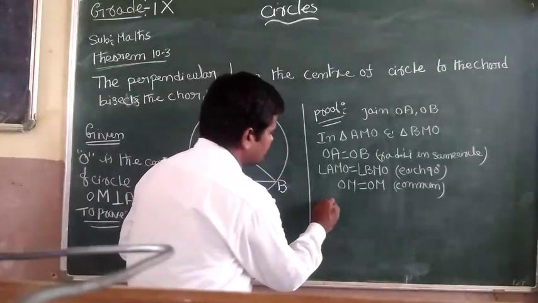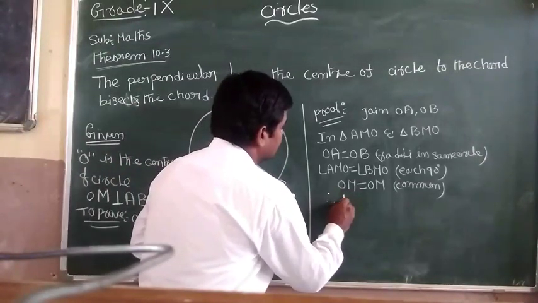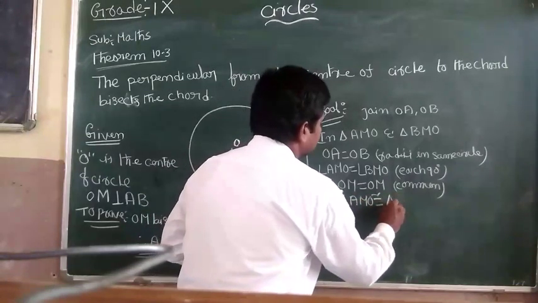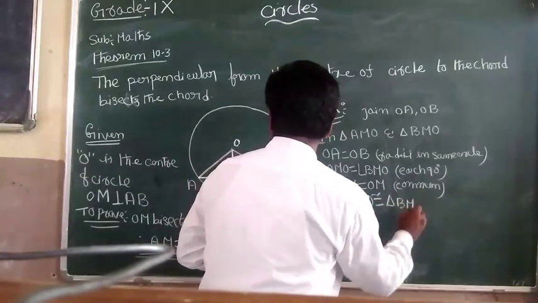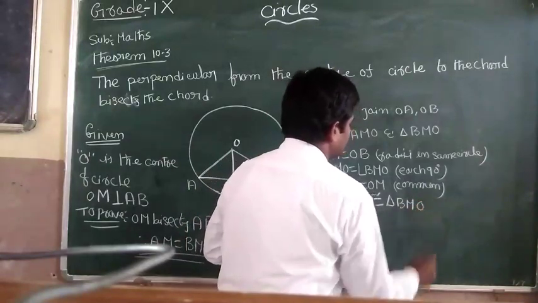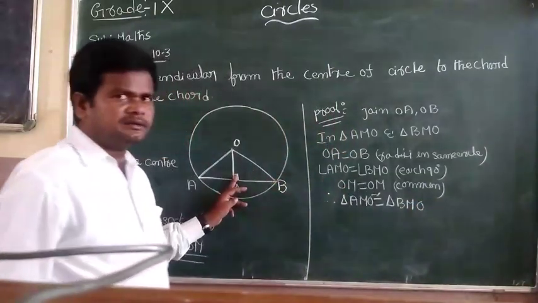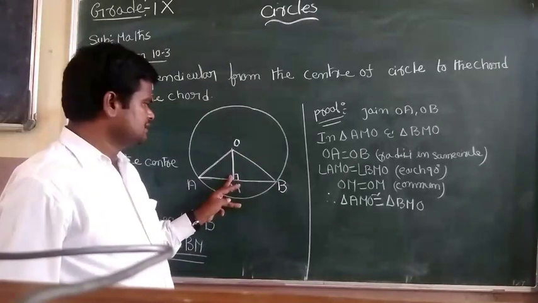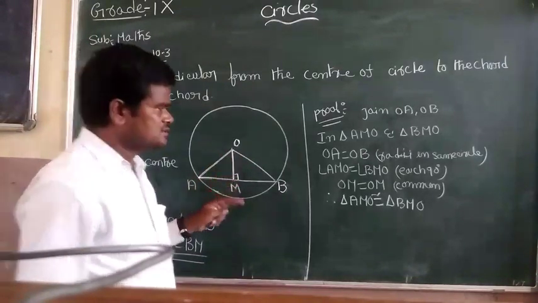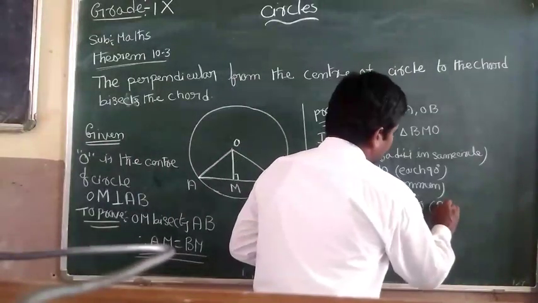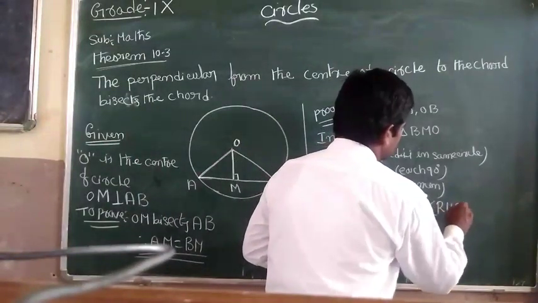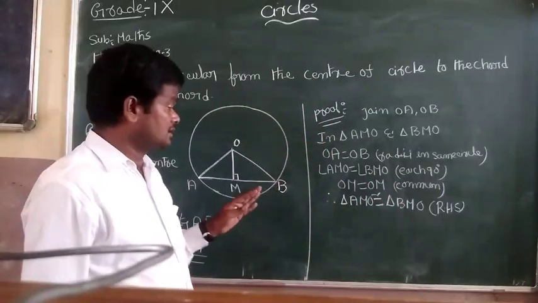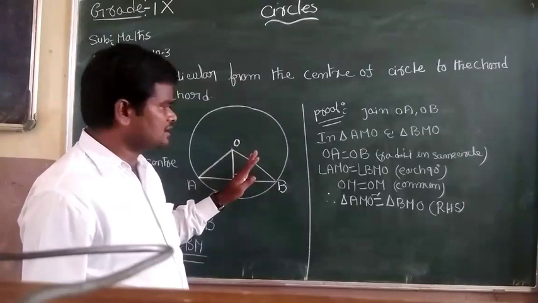Therefore, triangle AMO is congruent to triangle BMO. Which criterion is this? This is right angle, hypotenuse, side. According to the RHS congruency rule, these two triangles are congruent.